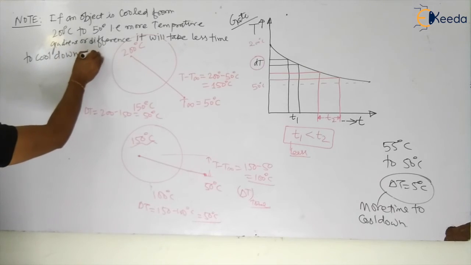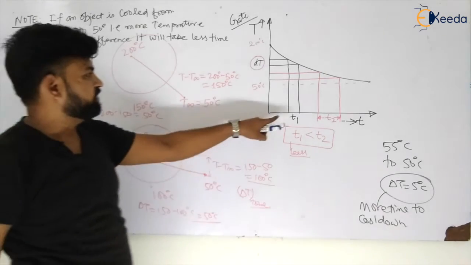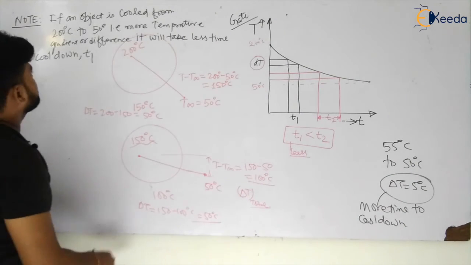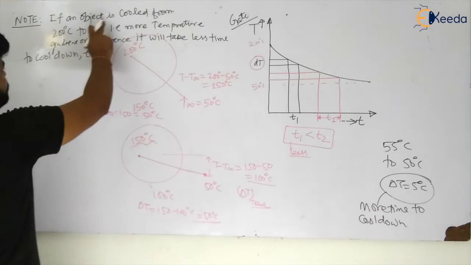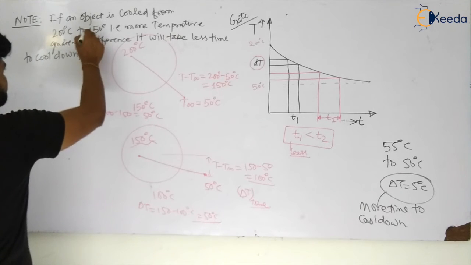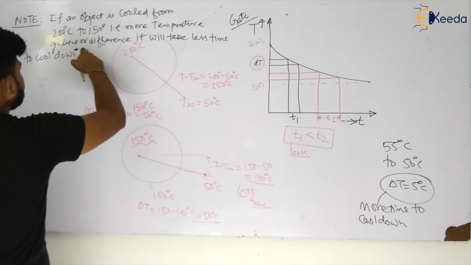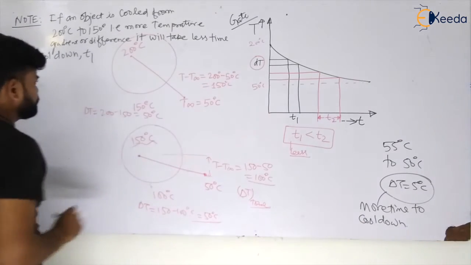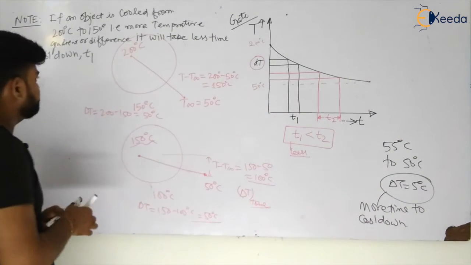That is your T1, my dear students. Cooling from 200 degrees to 150 degrees Celsius, that is a temperature gradient of 150 degrees Celsius, so this will take less time.